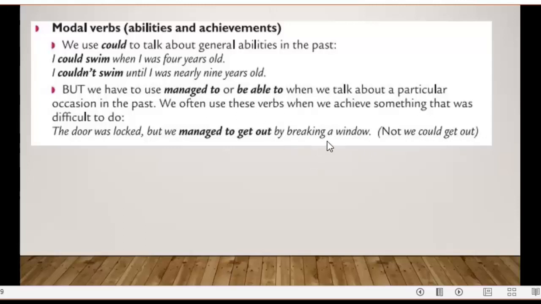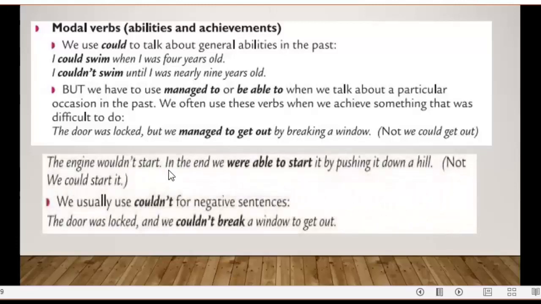So whenever you are, it's not general here to say that whenever the door was locked, we managed to get out by breaking a window, but it's an occasion in which we managed to break the window and get out. The engine couldn't or wouldn't start.